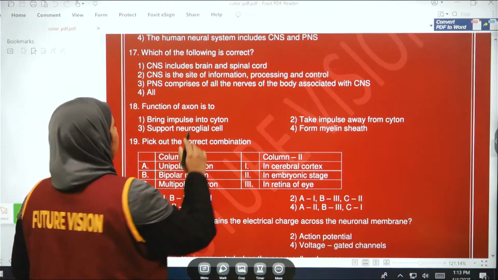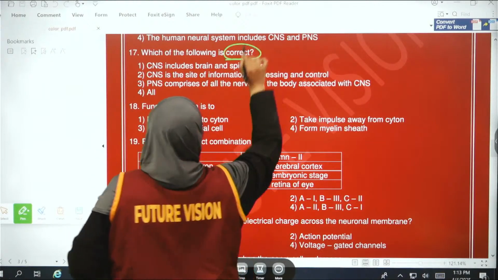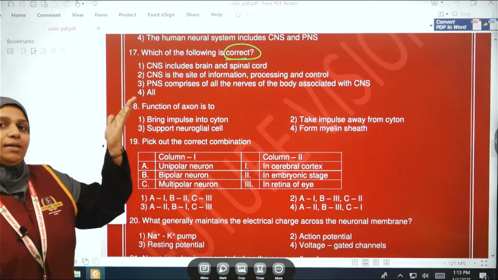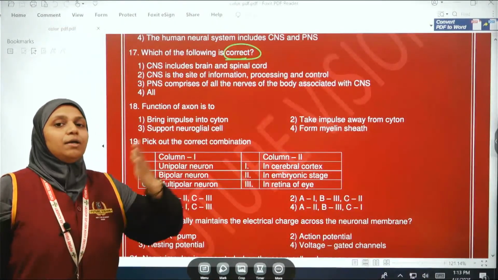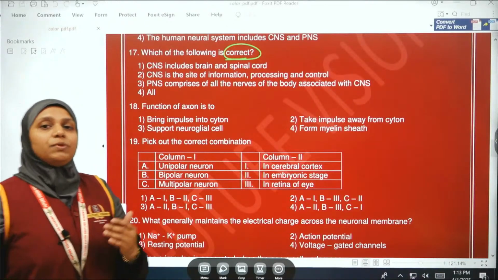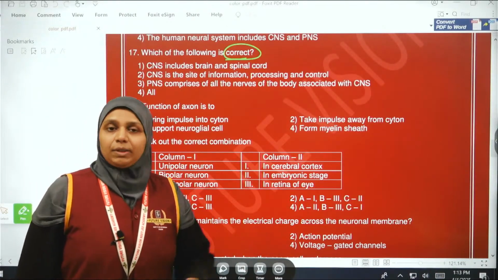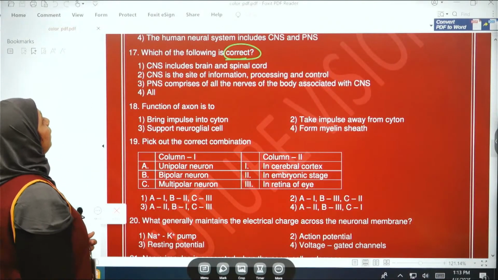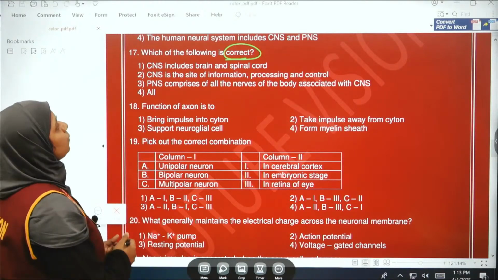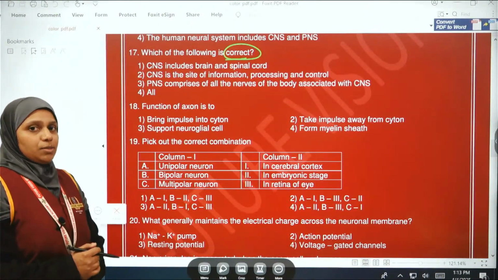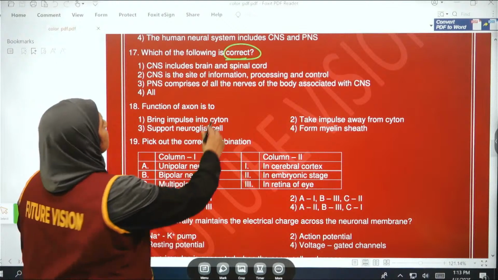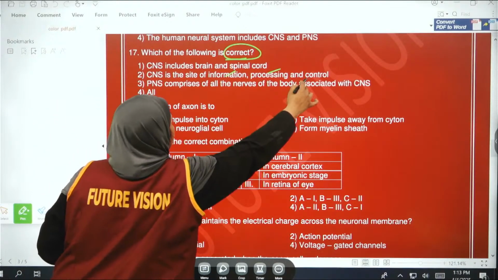Which of the following is correct? So the previous question was which of the following statements is a false statement. Now we are going to analyze which is the true statement. Okay, the CNS includes brain and spinal cord. Yes, obviously. Then the CNS is the site of information processing and control. Yes.